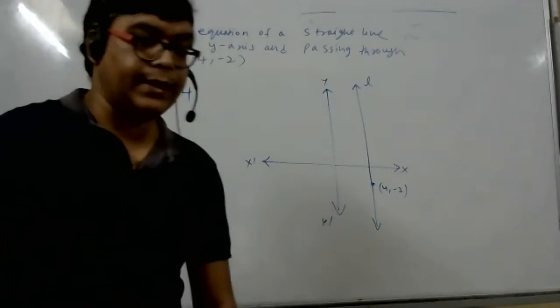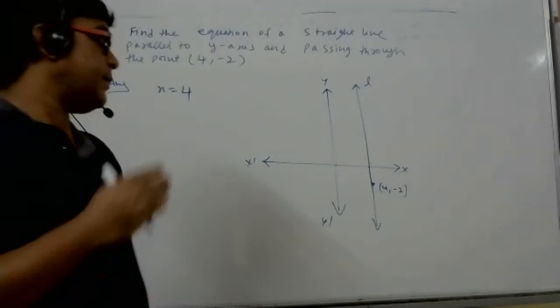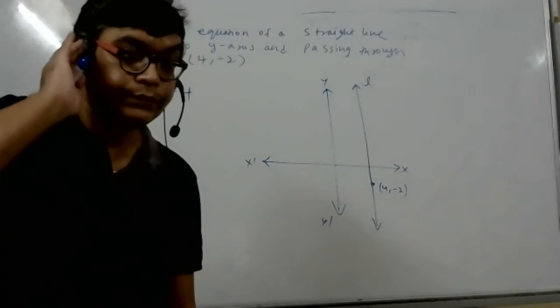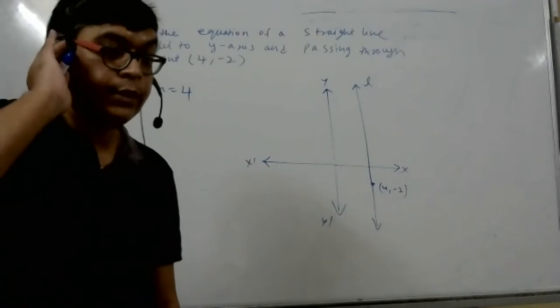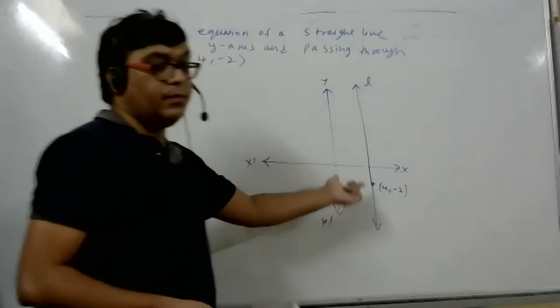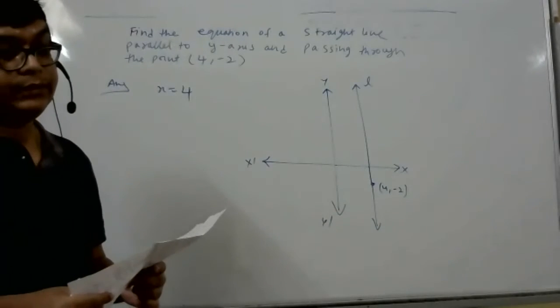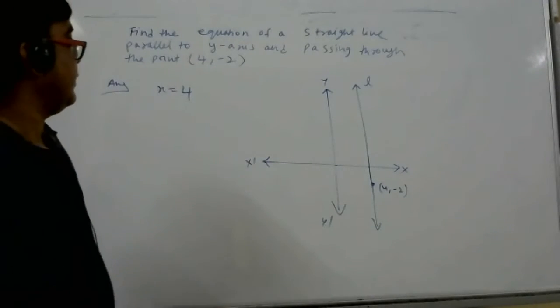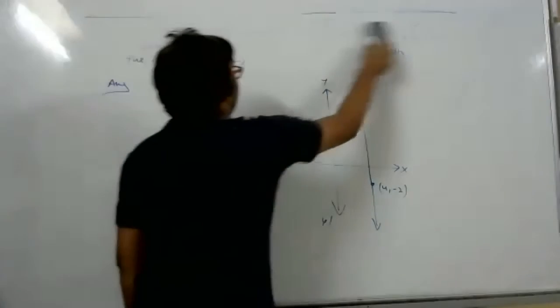Indirectly they gave the length. The line is passing through (4, -2), which means this length is 4. Shall I explain more or have you understood? Okay. Next sum.